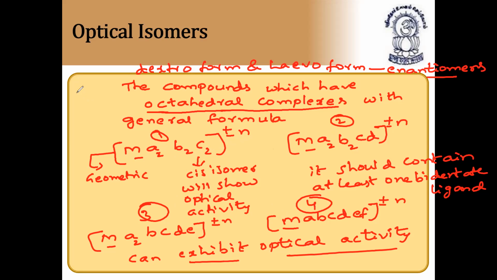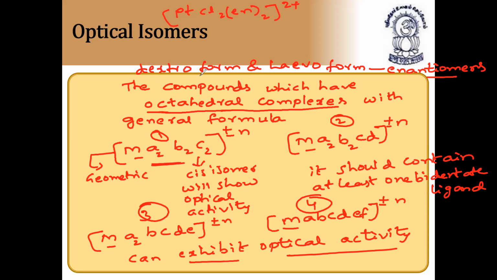As I showed you, that is platinum dichloro, PtCl2. Here I'm writing it without space: PtCl2(en)2, to the power of 2+, is the compound which can show optical activity. The cis isomer of this compound will show optical activity, and this compound can show geometrical isomerism. So this is the compound which can show both optical as well as geometrical isomerism. Please note down, children, this type of question they will definitely ask in the entrance examination. It's very, very important. Next, continuation.